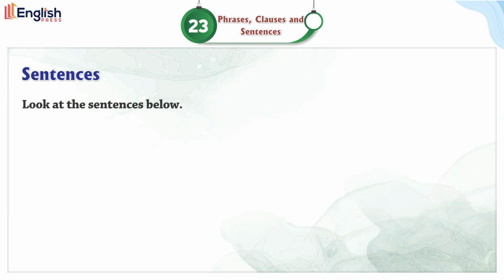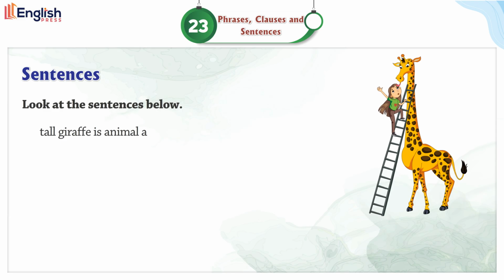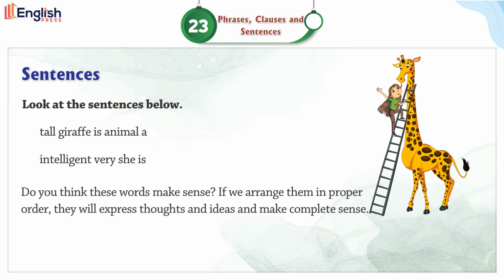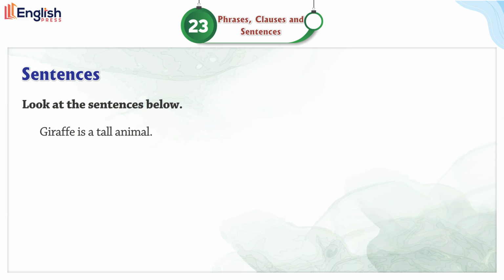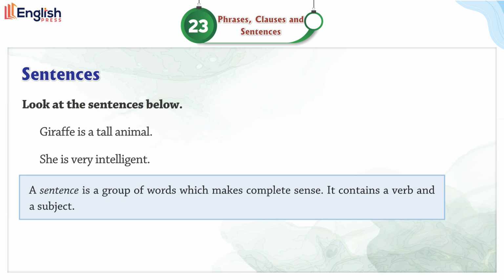Sentences. Look at the sentences below. Tall giraffe is animal a. Intelligent very she is. Do you think these words make sense? If we arrange them in proper order, they will express thoughts and ideas and make complete sense. A giraffe is a tall animal. She is very intelligent. A sentence is a group of words which makes complete sense.